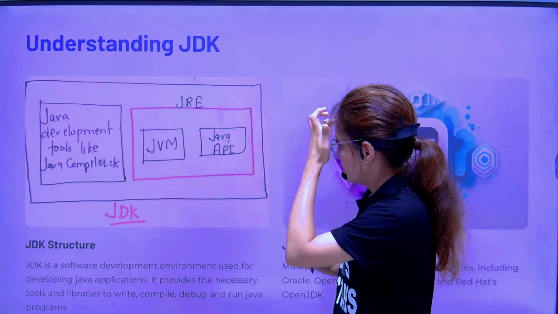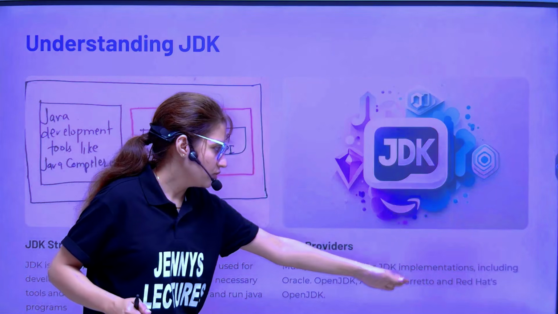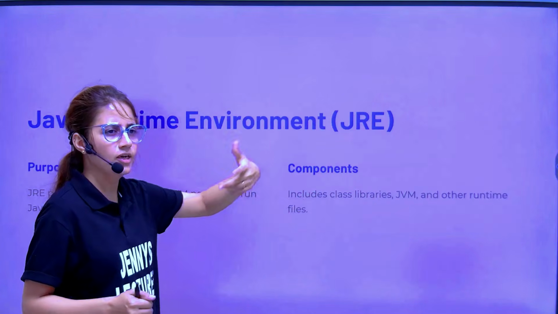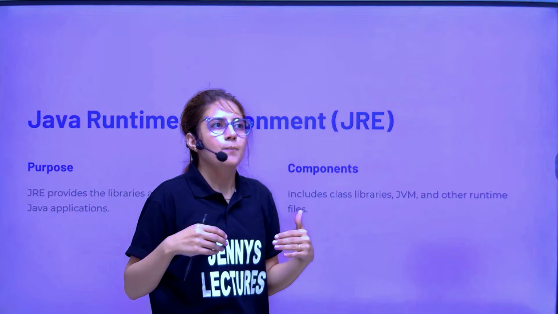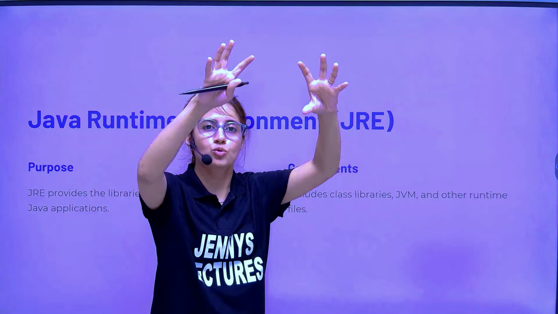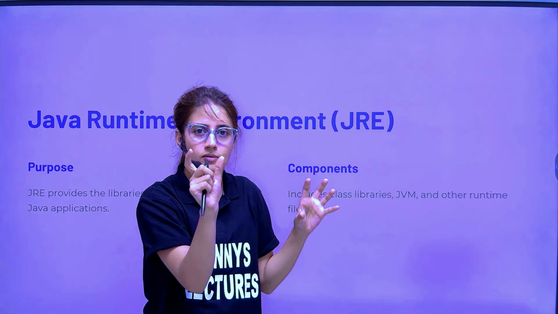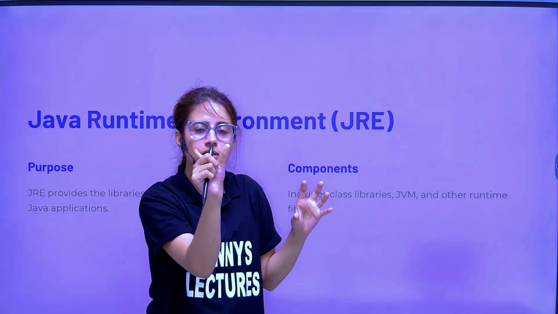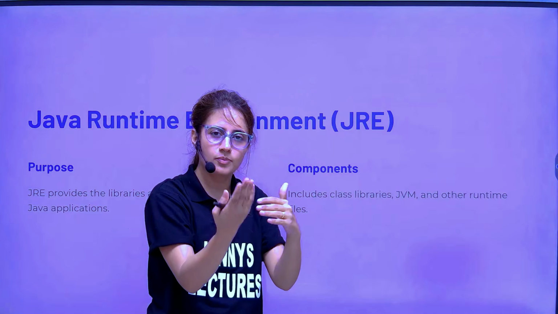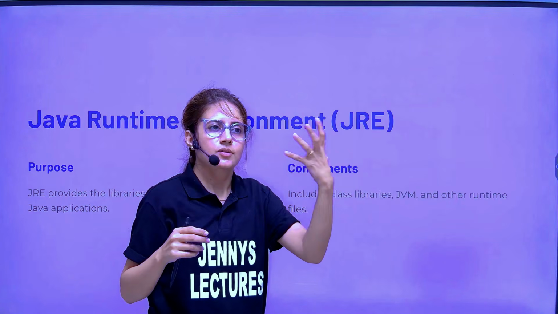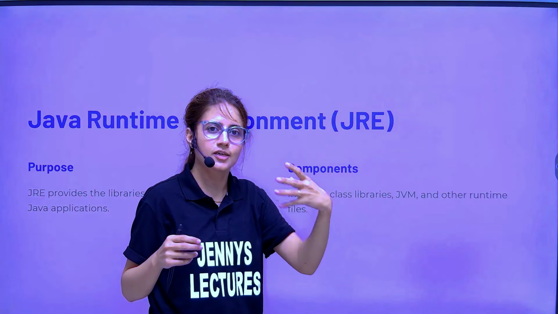Now let's come to JRE and JVM. JDK providers, I have told you: Oracle, OpenJDK, Amazon, Red Hat. Many companies provide JDK, so you can download any JDK. All these companies have their own implementation, but they come from the same source code, OpenJDK. That project name is OpenJDK, and it is completely free. Anyone can download it, even for commercial purposes. It is open source, so anyone can contribute to that project as well. So Java is basically open source.